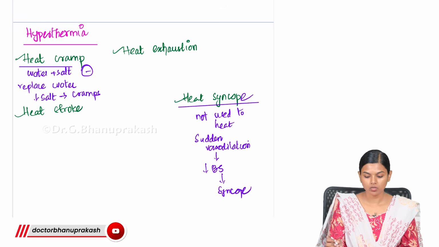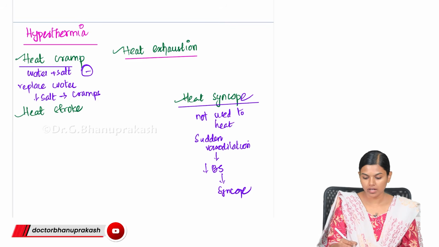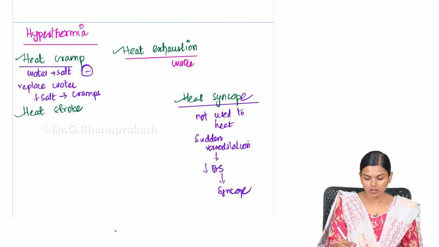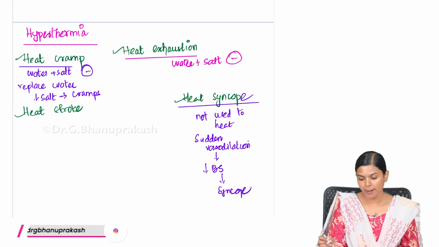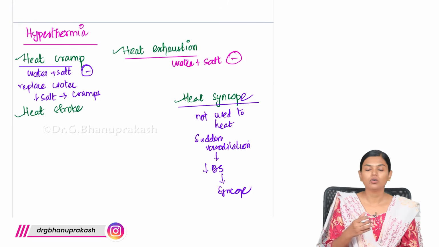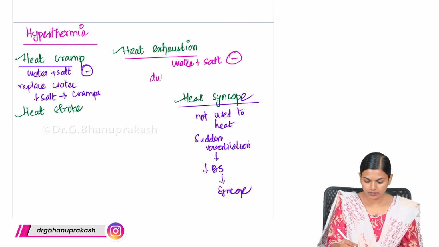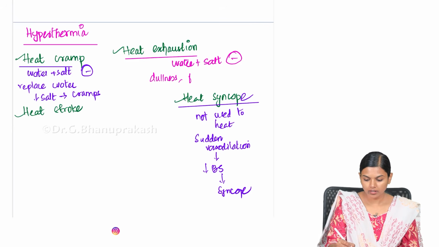Now you have something known as heat exhaustion. So what is heat exhaustion? The same thing, there will be water and salt loss. So you will be losing water and salt, and if it keeps on happening, if you don't replace it, you will start to experience dullness, fatigue and sleep.